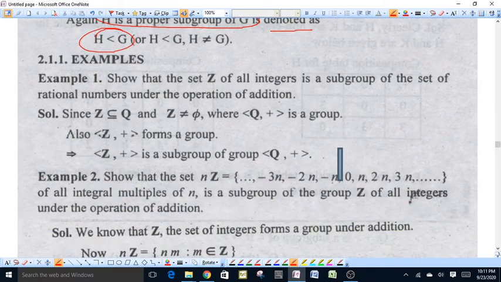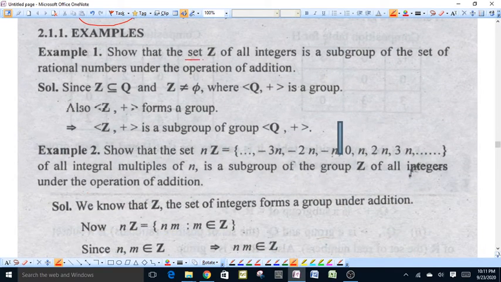For example, we have the set of all integers under the operation addition.